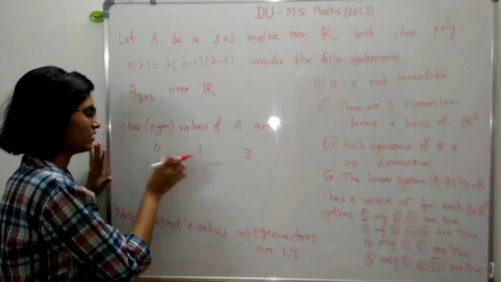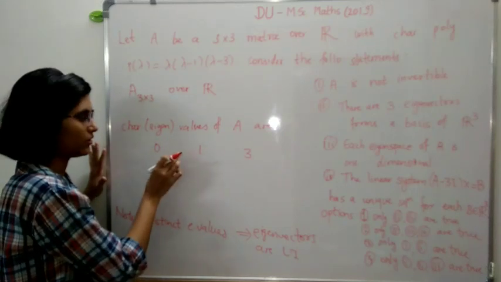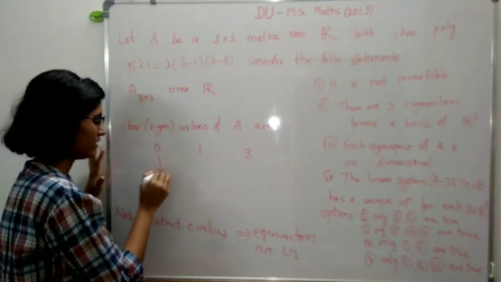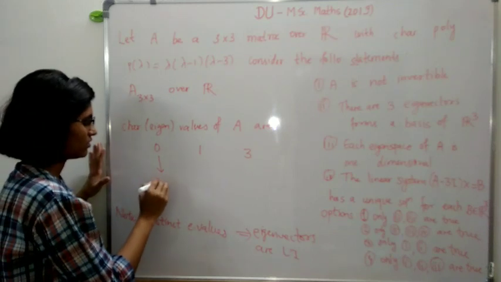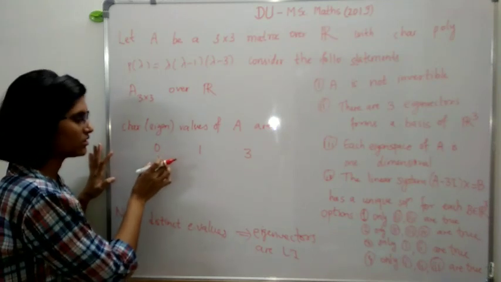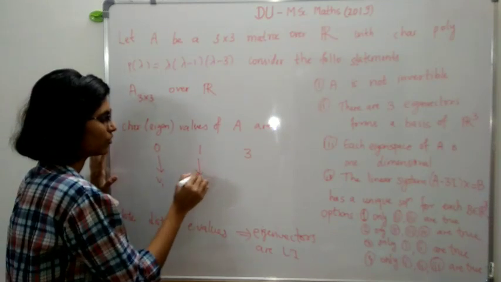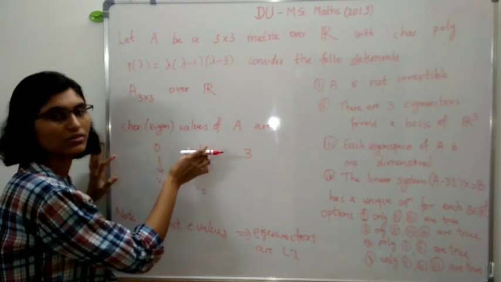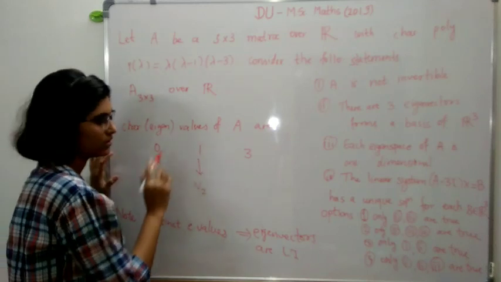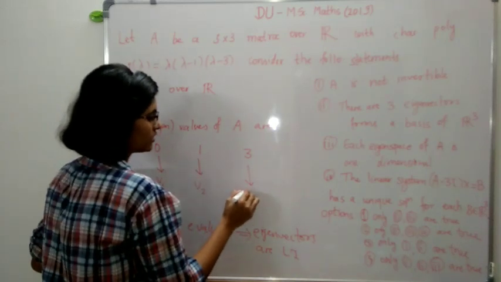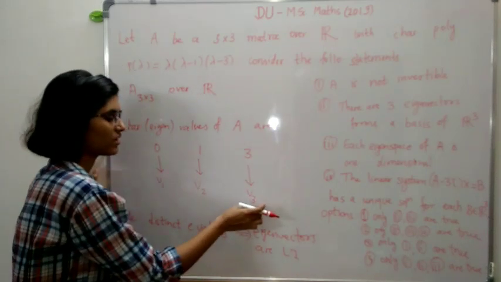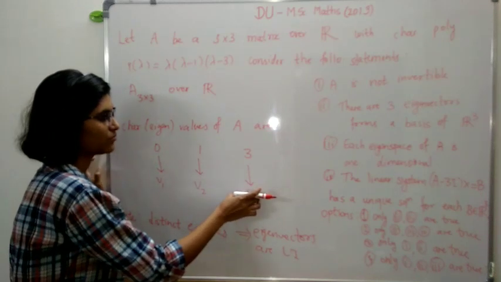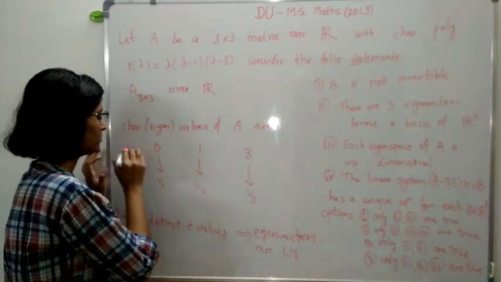So now for each eigenvalue, we get some eigenvector. Say there exists V1, which is eigenvector corresponding to 0. For 1, there exists V2, which is eigenvector obtained from this eigenvalue 1, and say V3, which is eigenvector obtained from this lambda is equal to 3.